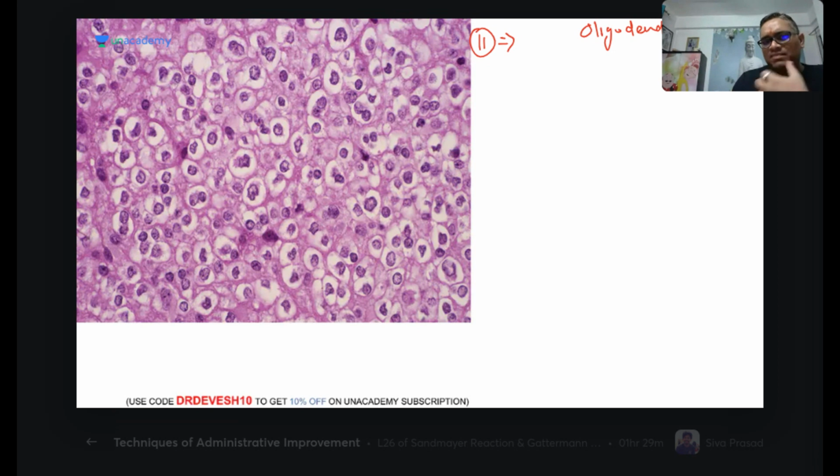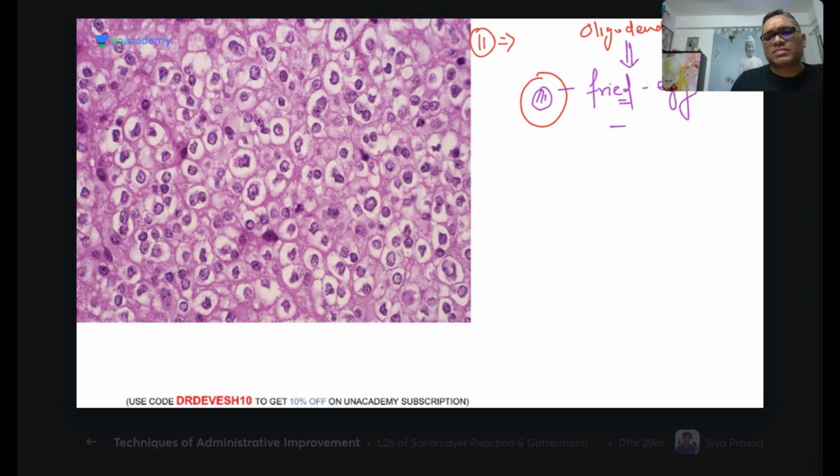In this oligodendroglioma, you are seeing a very high power view, right? In this high power view, you can see the tumor cells with a nucleus, and the surrounding area is clear. So this looks like a fried egg. You remember I showed you in hairy cell leukemia also how the fried egg appearance is visible. So, fried egg.